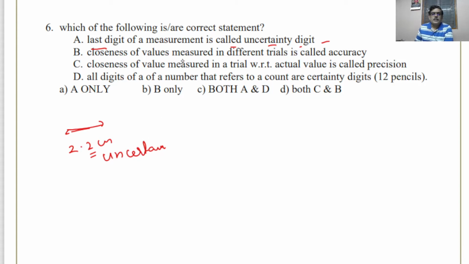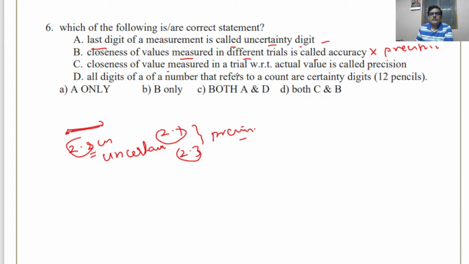Closeness of values measured in different trials is called accuracy. No, actually it is called precision. Say 2.2 centimeter is measured by one student, another one measured it as 2.1, another one measures it as 2.3. Then we say they are precise, they are very close to each other. 2.1, 2.2, 2.3, they are close to each other. Therefore, we say there is a precision in the trials.